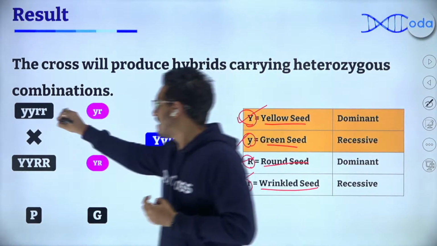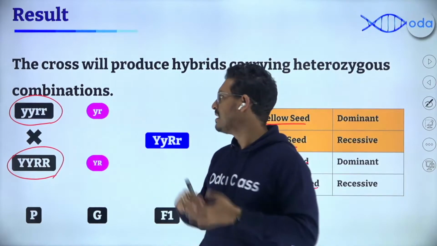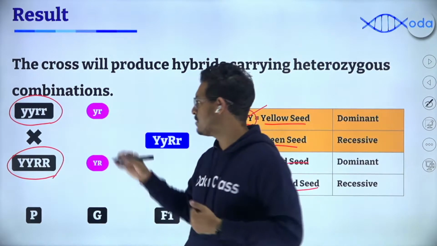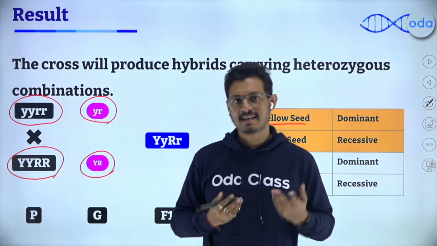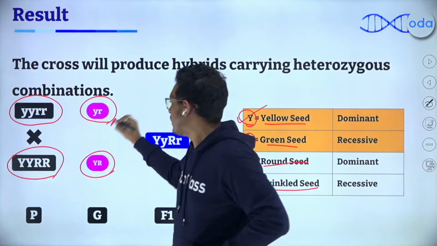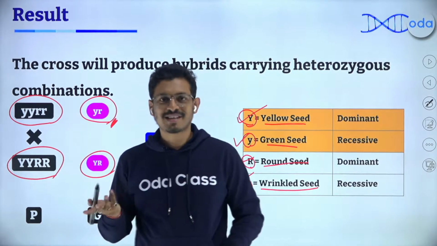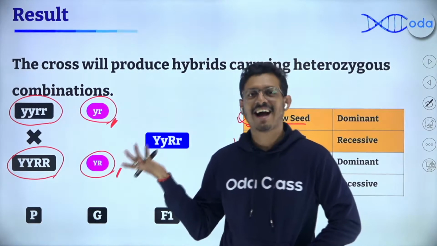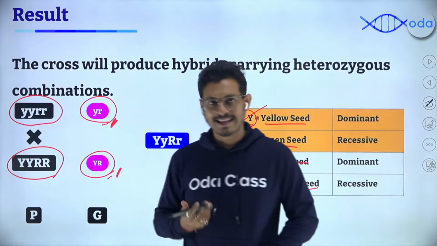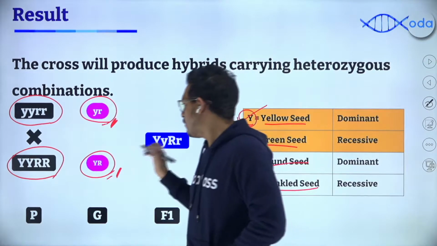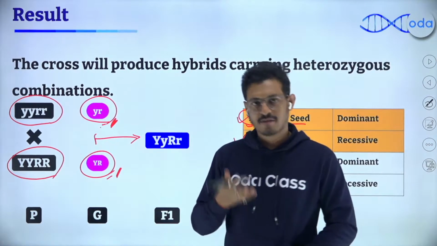Now, when we are taking the recessive here and dominant, both the genes here, and we want to see what gametes will be produced, based on our understanding of the law of segregation and independent assortment, we know that only one type of gamete can come from these homozygous parents, because they don't have a combination of genes. It's the identical version. So they can only produce one single combination only.